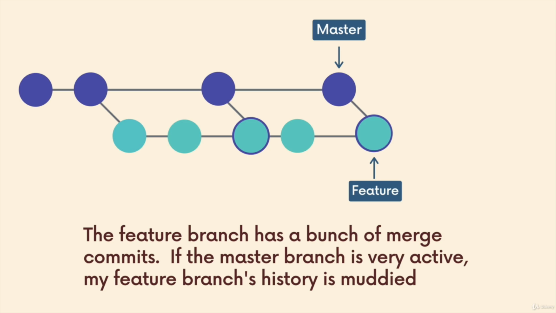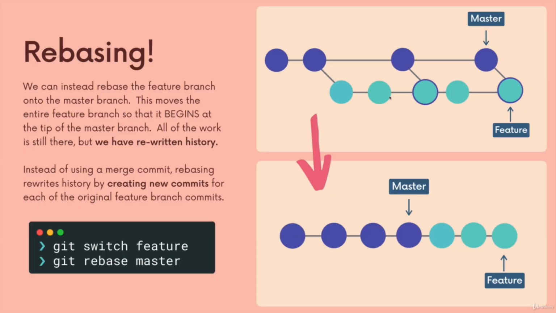That's just sprinkled in there, and that makes our history more annoying, muddier, less clean. So that is something that rebasing can help us with. So I'm going to show an example repo. We'll set it up in the next video, but I'll just show you on slides for now.